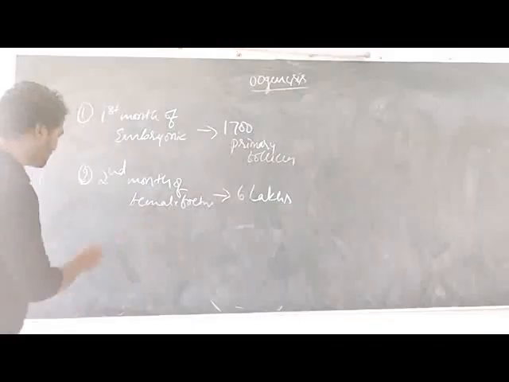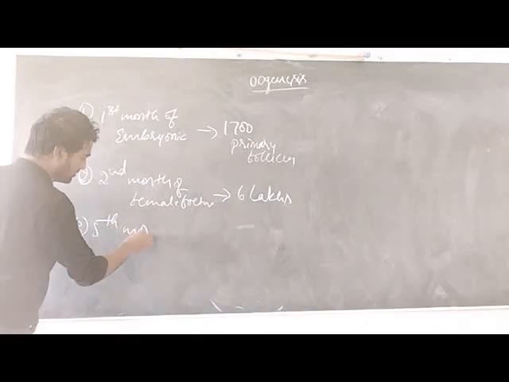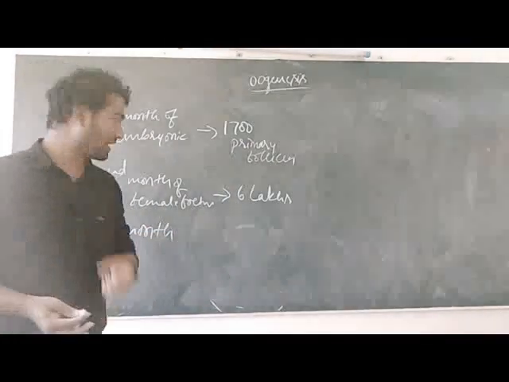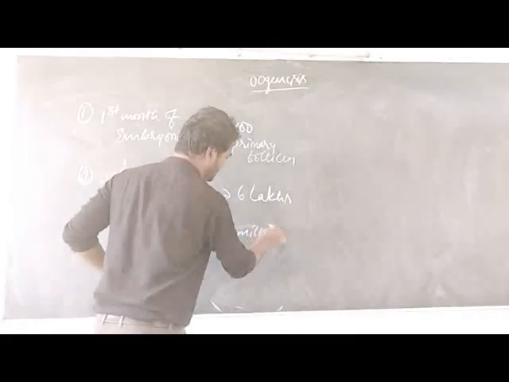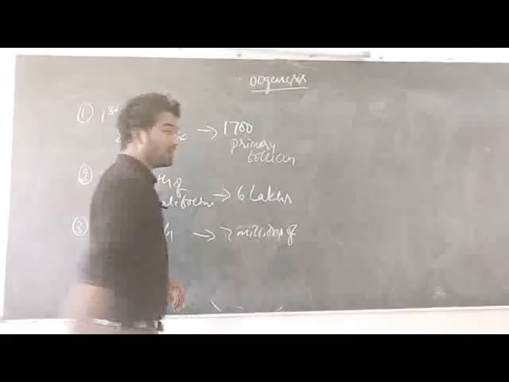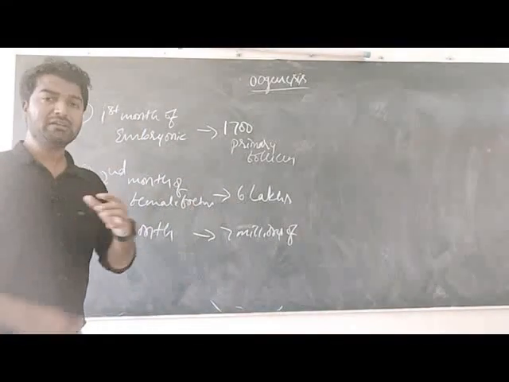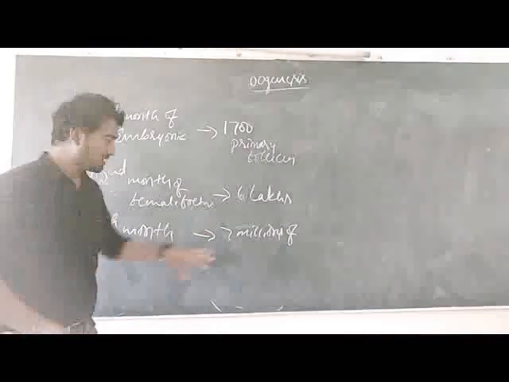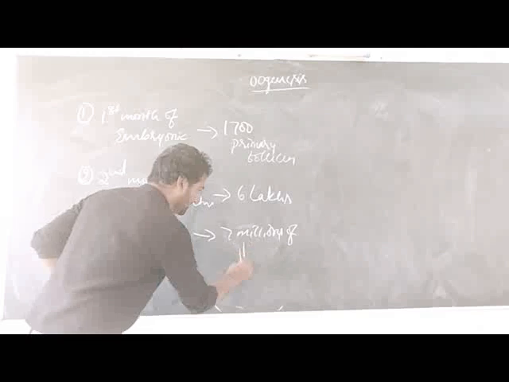And also in the fifth month, the ovaries of the female fetus contain 7 millions of primary follicles. That number increases, and then after this, these primary follicles undergo atresia.